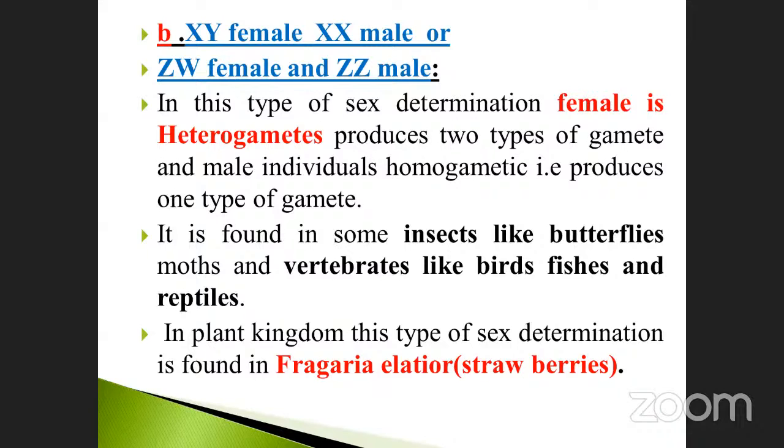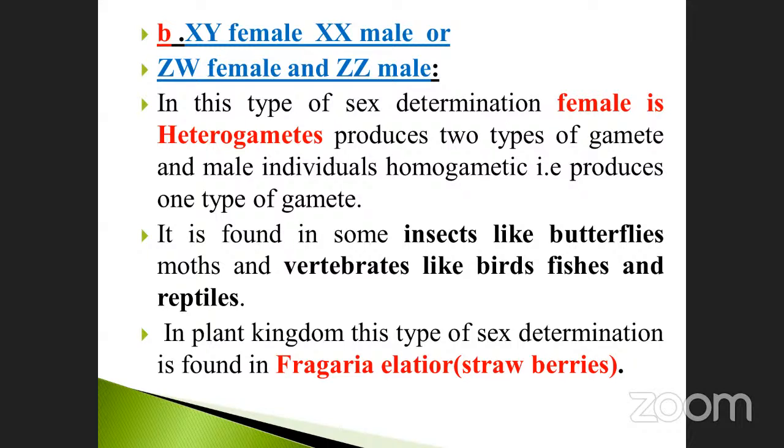In this type of sex determination, female is heterogametic, producing two types of gametes, and the male individual is homogametic, producing one type of gamete. This is the reverse of the previous one. It is found in some insects like butterflies and moths, and vertebrates like bats, fishes, and reptiles.